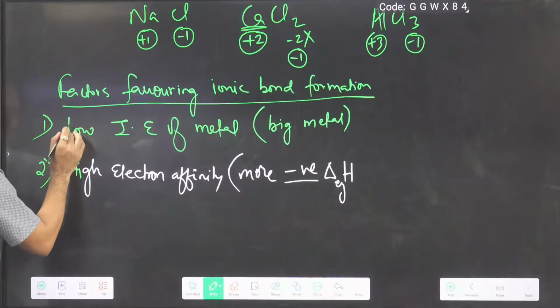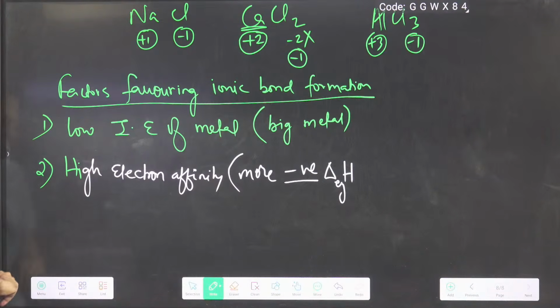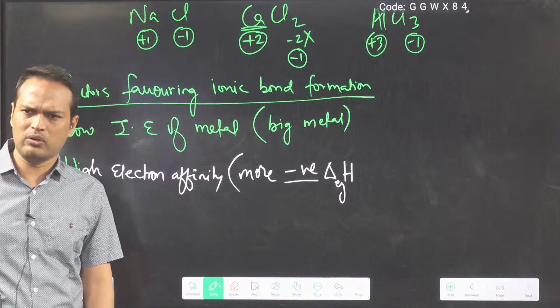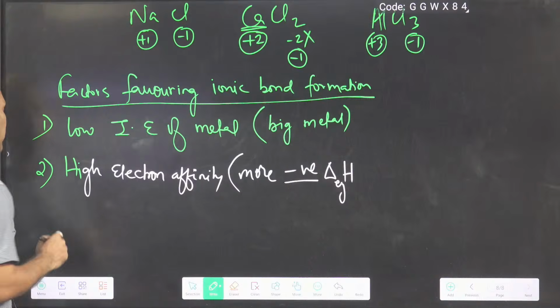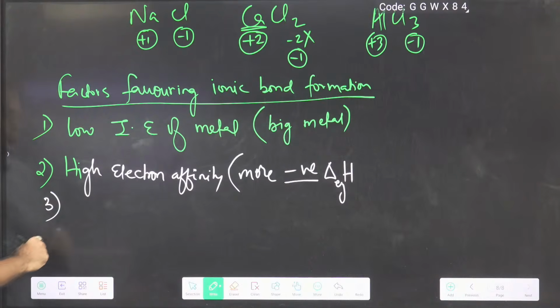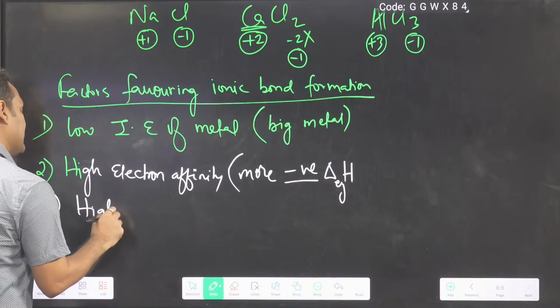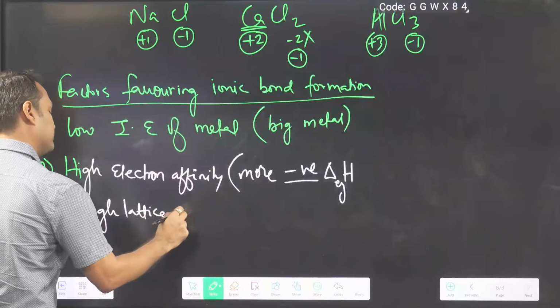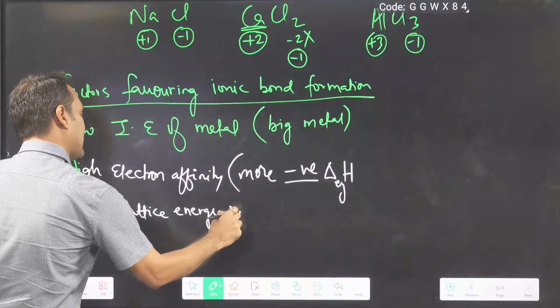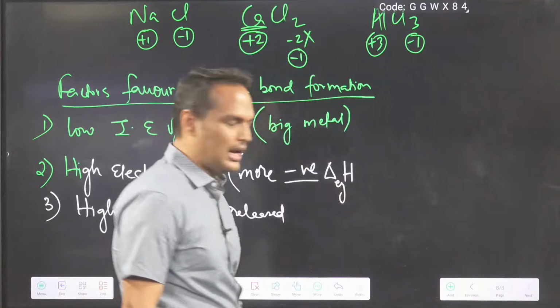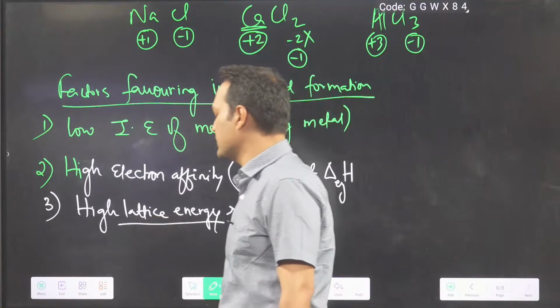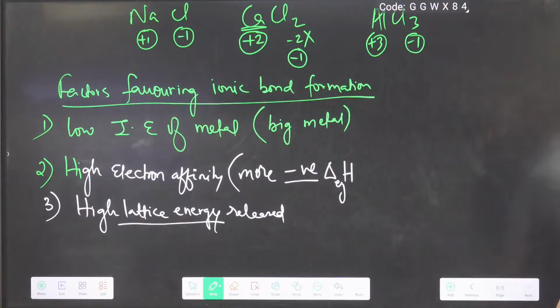So we have made the cation and we have made the anion. Now you will say, sir, the ionic bond is formed. Done. But now after this, what will happen? They will combine. And one more energy you have to remember: high lattice energy should be released. Now we have a new term, lattice energy. Don't worry, I will tell you.